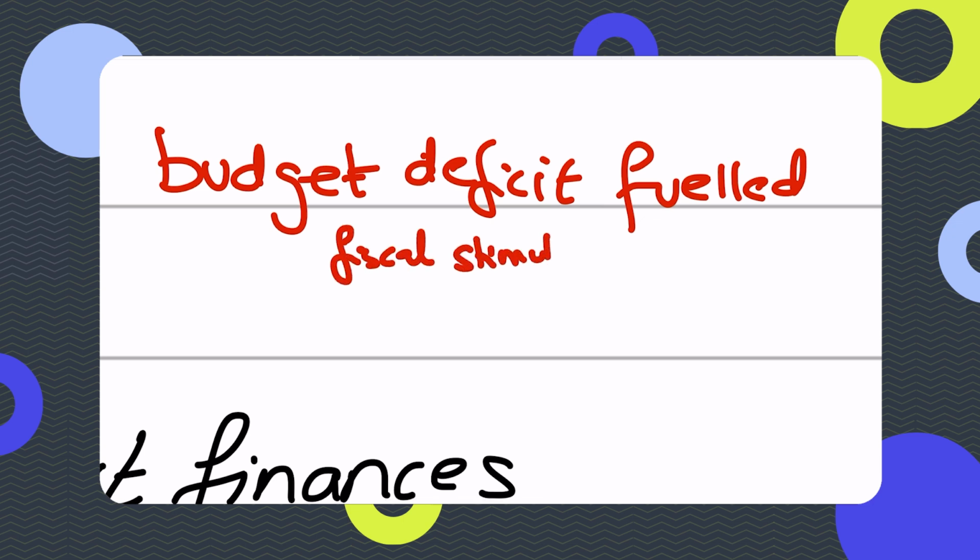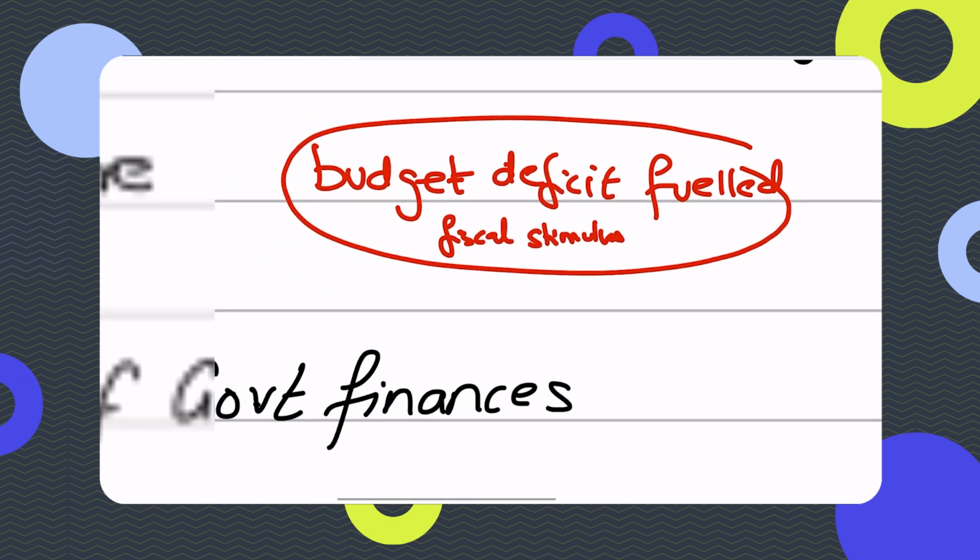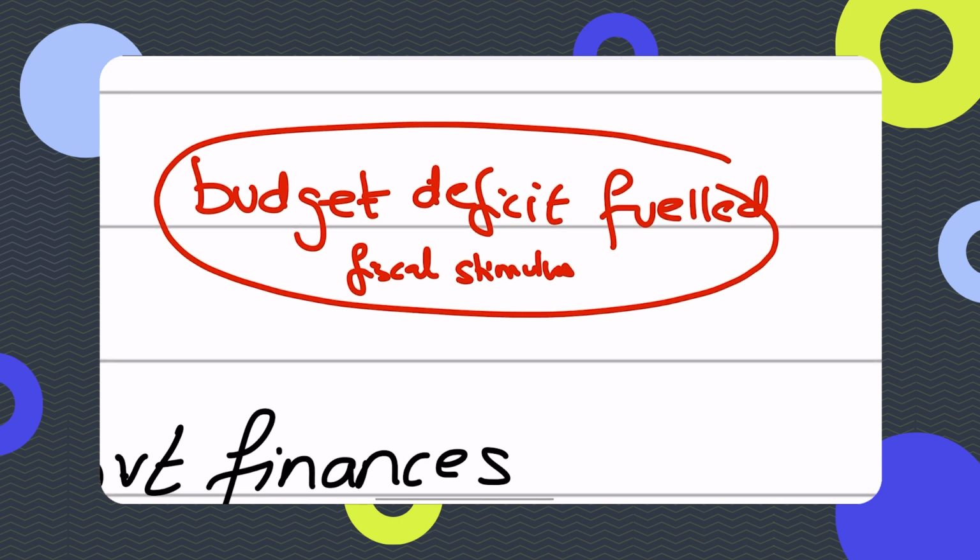A budget deficit fueled fiscal stimulus would increase aggregate demand and growth. People say that it strains government finances, and the government is borrowing money to fill that deficit, and probably also thinking about increasing taxes in the future because its finances are deteriorating.